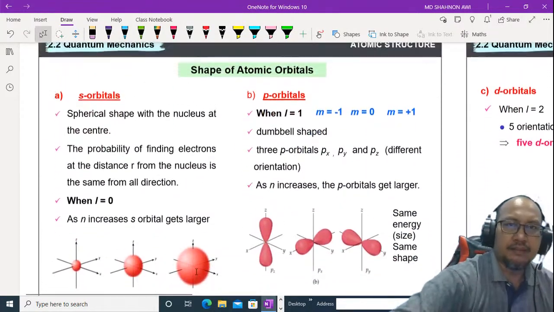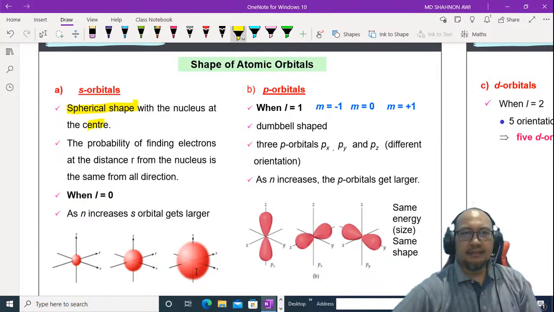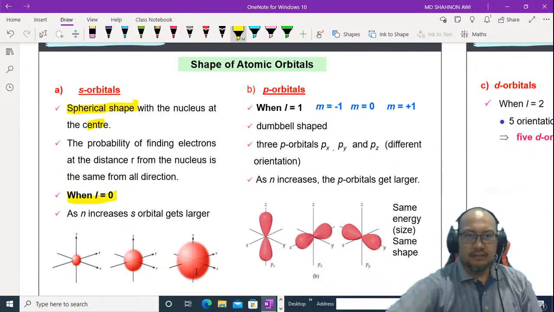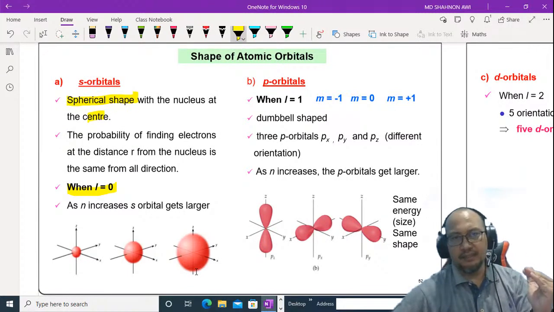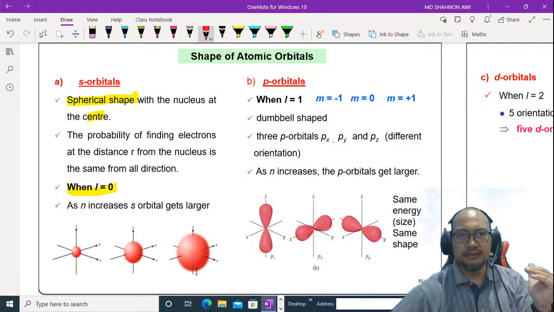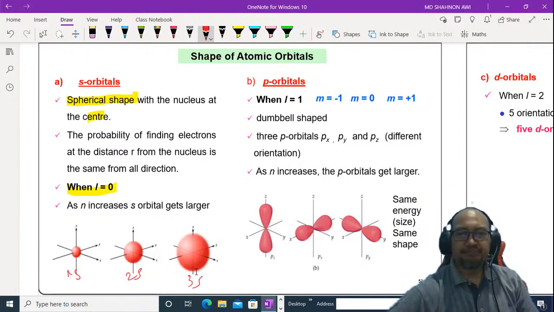Here is the shape of atomic orbitals. The s orbital is spherical, with the nucleus at the center, and the probability of finding the electron at a distance r from the nucleus is the same in all directions, when L equal to 0. This is the shape of the orbital for 1s, for example. This is 2s, and this is 3s. We can see the difference in size.